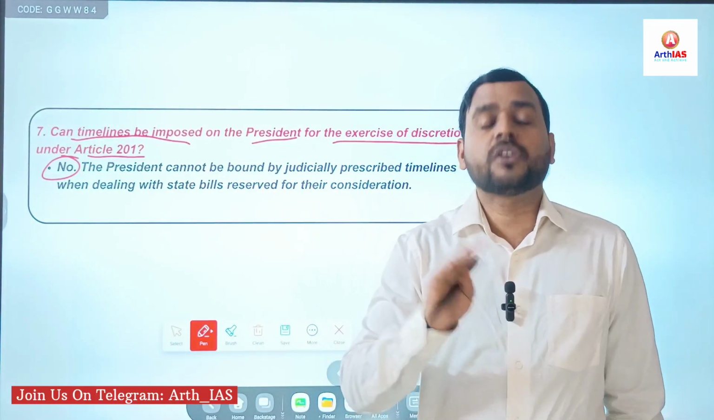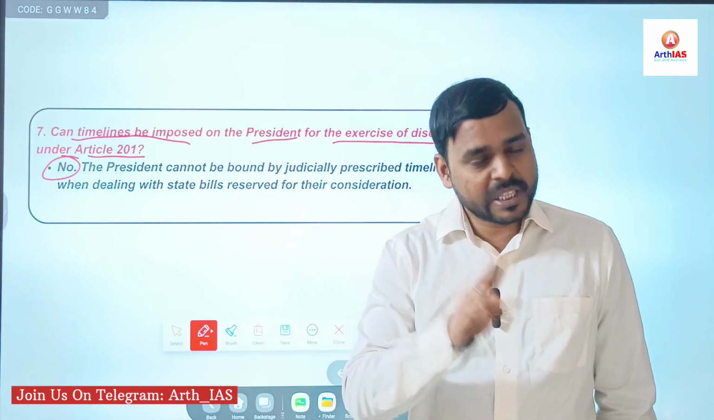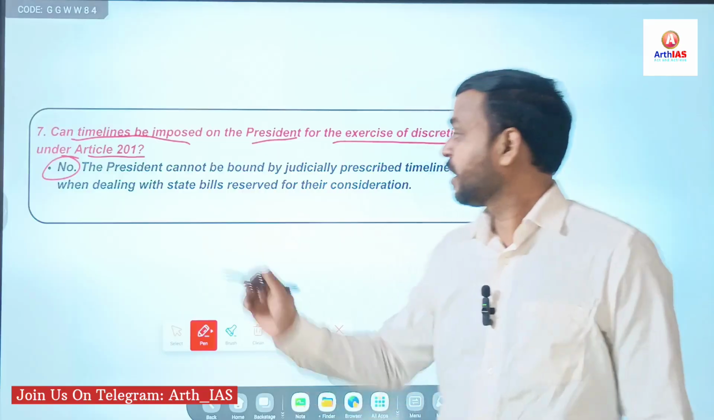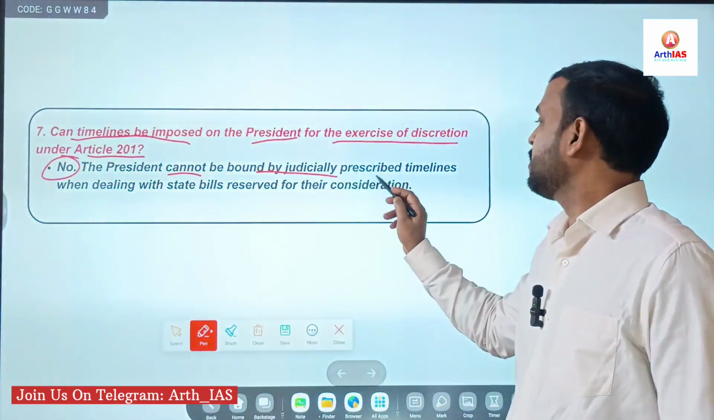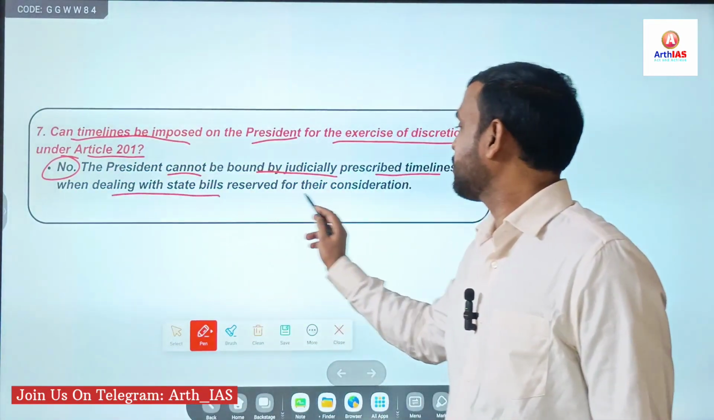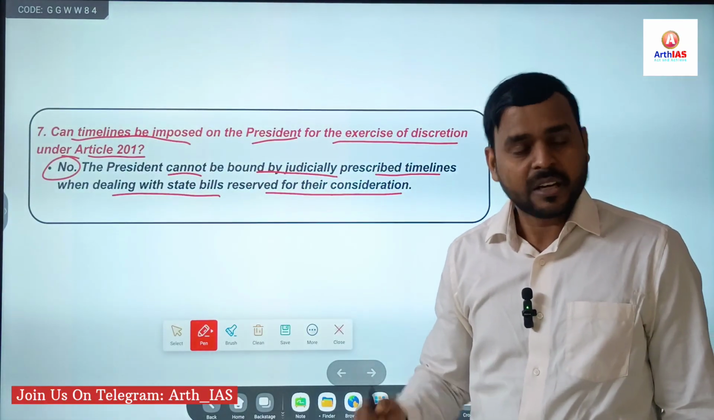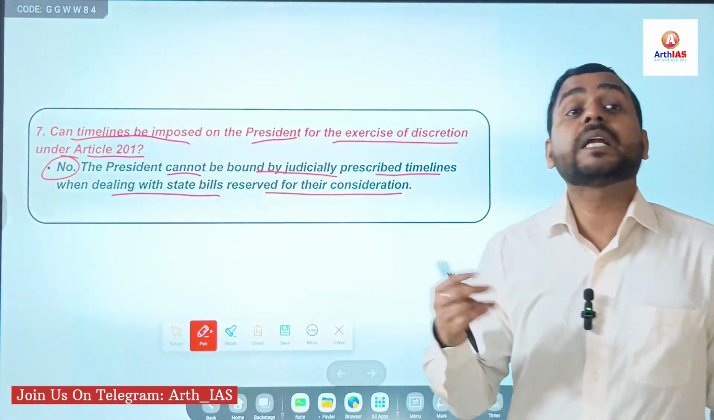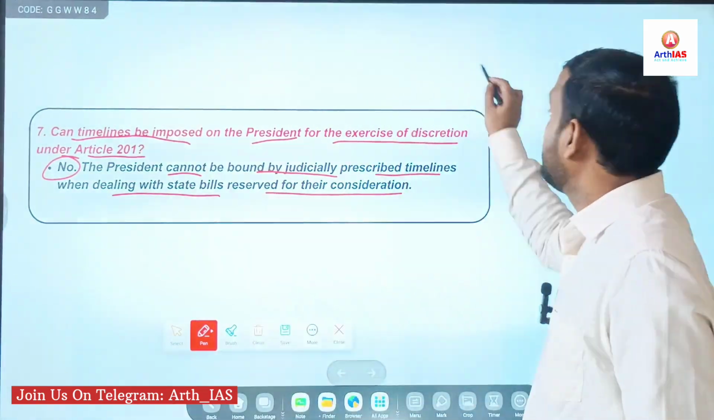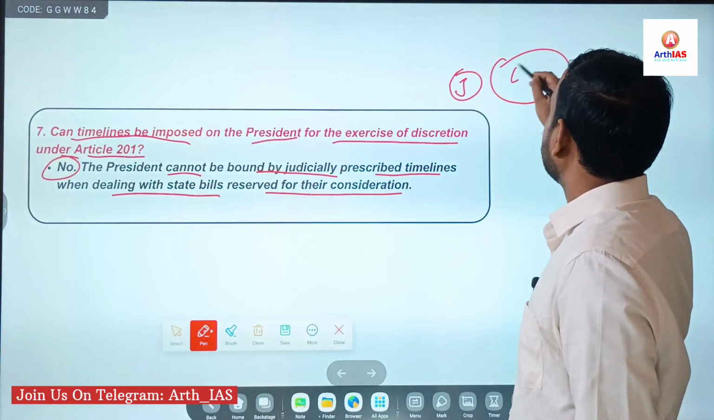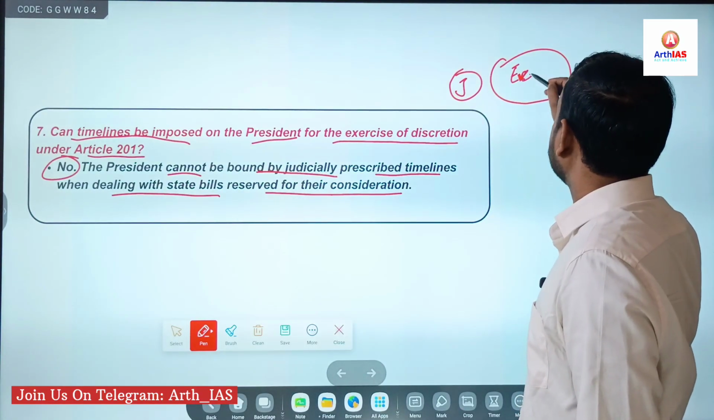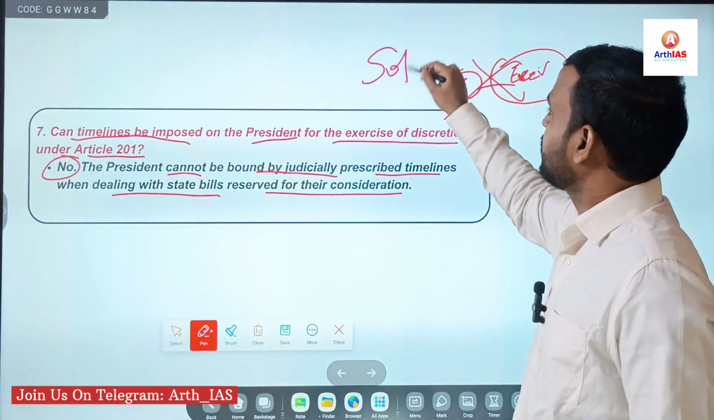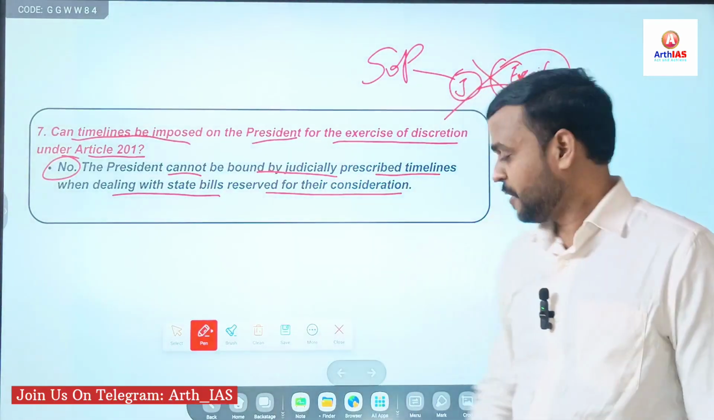Second, both are or means no timelines can be fixed, whether it is governor or president, to give their assent to state bills. Simple. President cannot be bound by judicially prescribed timelines when dealing with the state bills reserved for their consideration. Right? Why? If court fixes a timeline, it will be considered as violation of concept of separation of power, because judiciary is intervening in what? Executive, in the functions of executive, and this is not allowed under separation of power. Right?